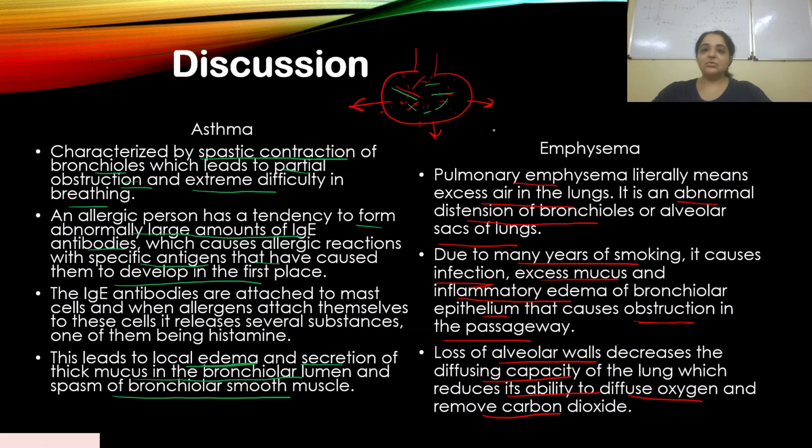So there is no proper diffusion of O2 and CO2, because the respiratory surface has decreased. The elasticity also is diminished, and the alveolar walls start getting damaged because of emphysema, and because of that it reduces the respiratory surface area.